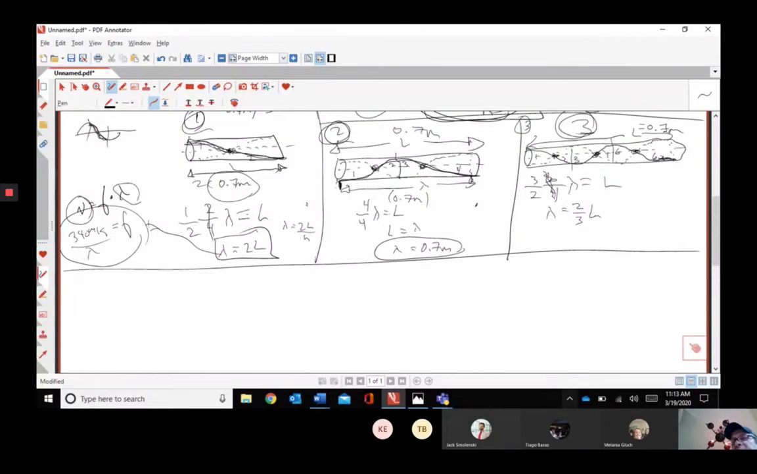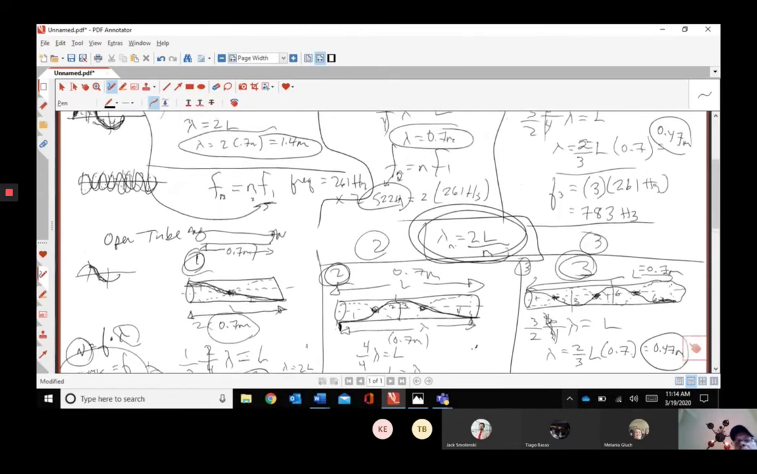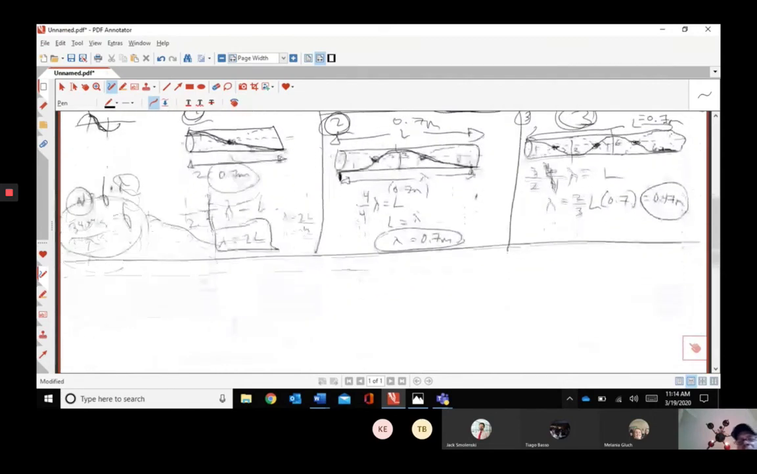So what's the answer to this? Let's just put in L, which is 0.7. If you do 2 times 0.7, divided by 3, for this one, you should get 0.47 meters. 0.47, you should be bobbing your head and congratulating yourself like that. All right, we are done with open tubes. So you should know how to do 3 harmonics for that.